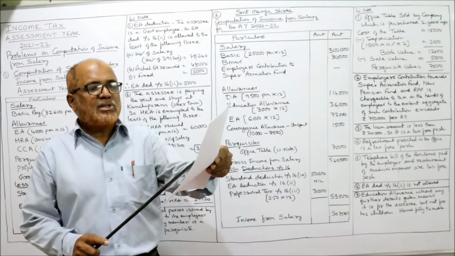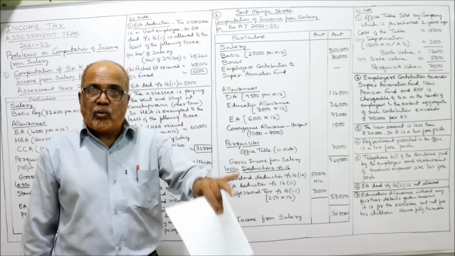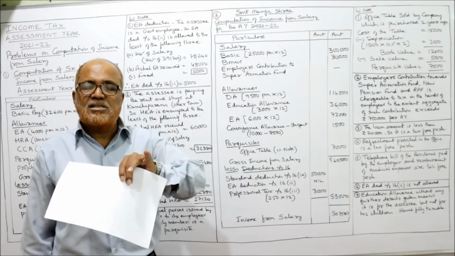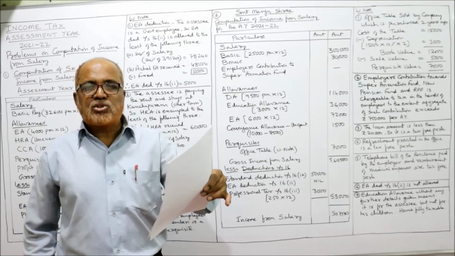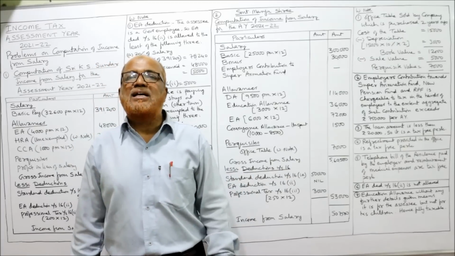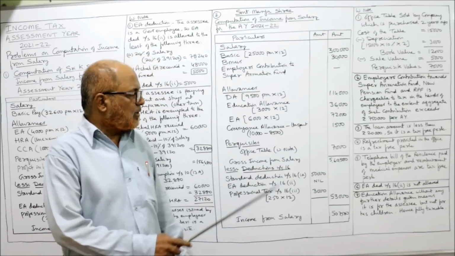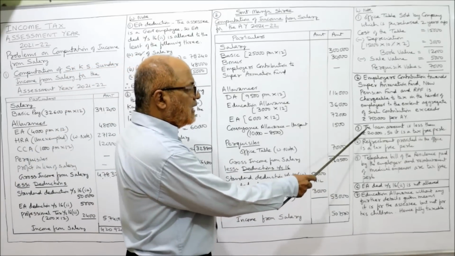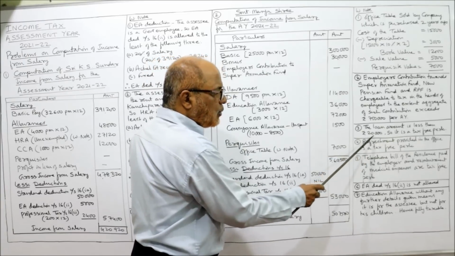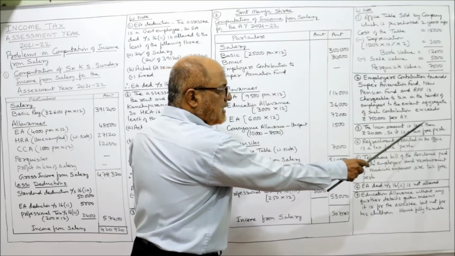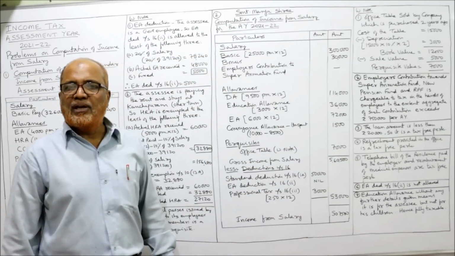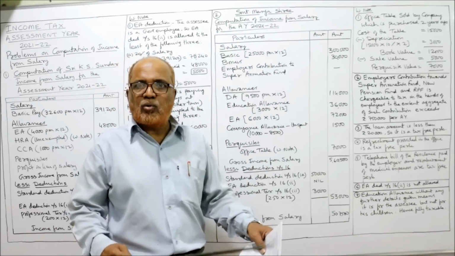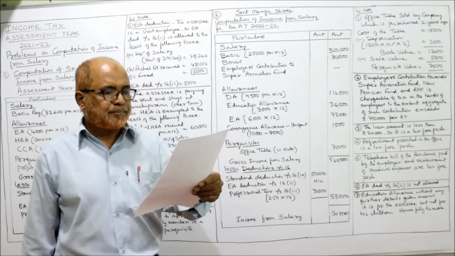Here the loan amount is 15,000. It is below 20,000, so it will be treated as a petty loan, and the interest-free loan is a tax-free perquisite. It will not be taken here. So in the working note, you have to write the loan amount is less than 20,000, so it is a tax-free perk. If the loan is more than 20,000, it will be taxable. Loan is below 20,000, petty loan, not taxable.